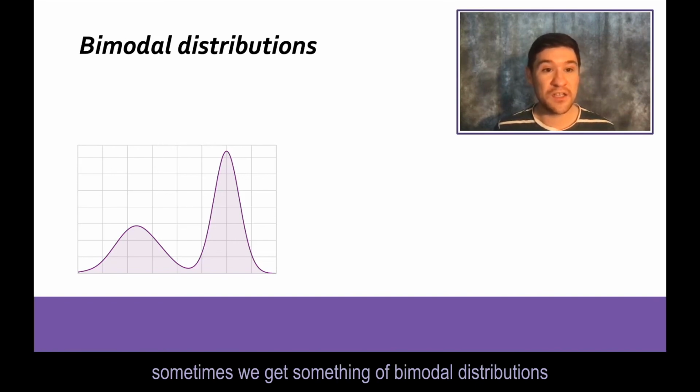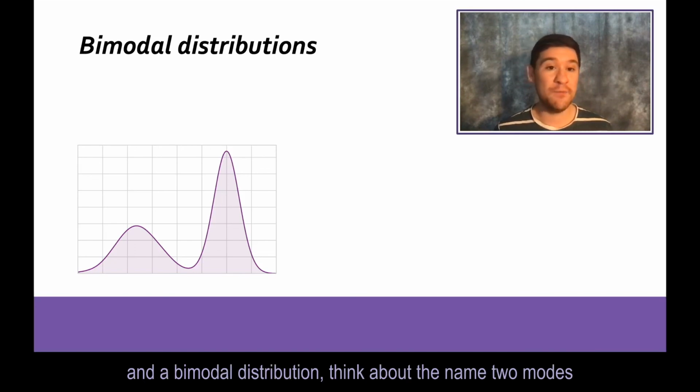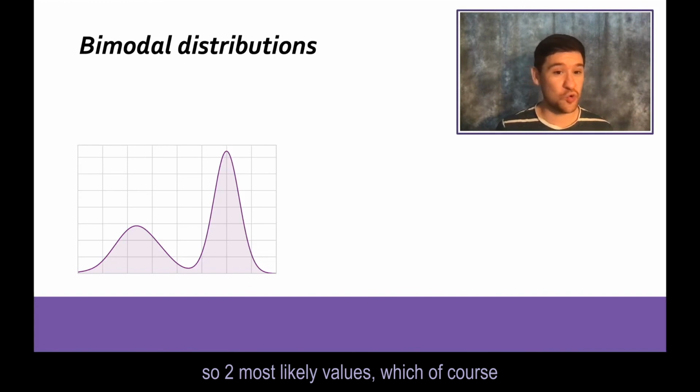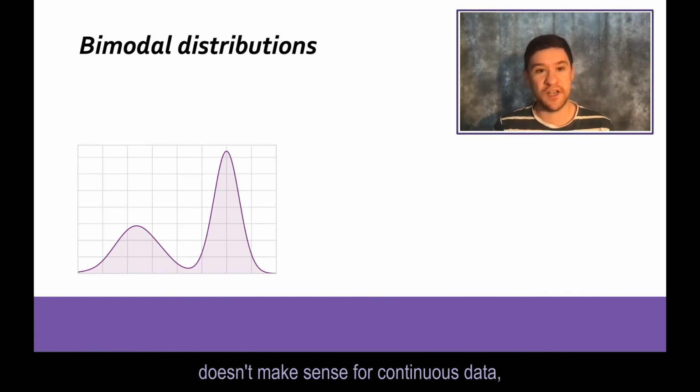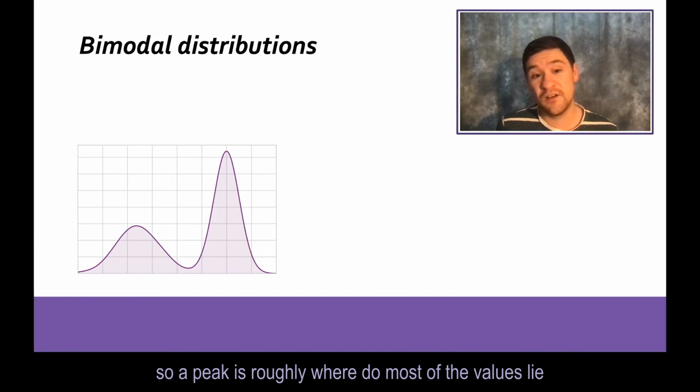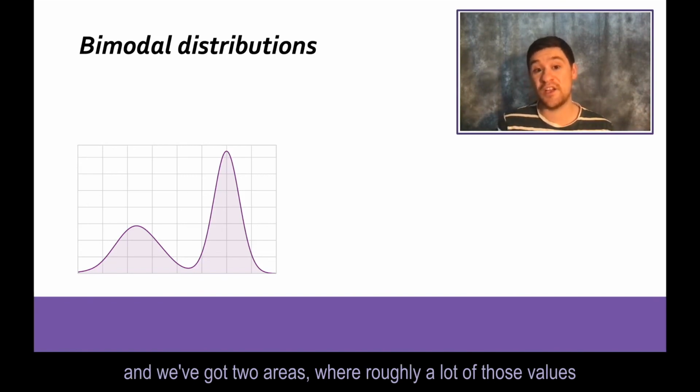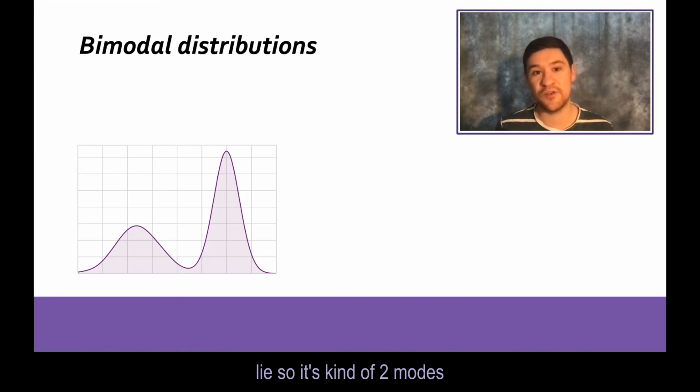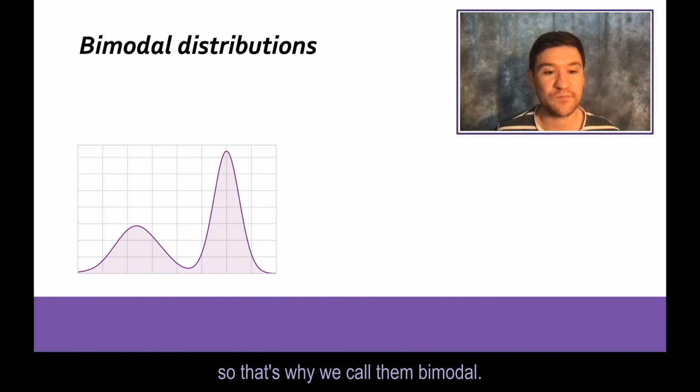Not all distributions are going to follow something really nice. Sometimes we get something called bimodal distributions. In a bimodal distribution, think about the name, two modes, so two most likely values, which of course doesn't make sense for continuous data, but you can see in this example we have two peaks. So a peak is roughly where most of the values lie, and we've got two areas where roughly a lot of those values lie. So it's kind of two modes. So that's why we call them bimodal.